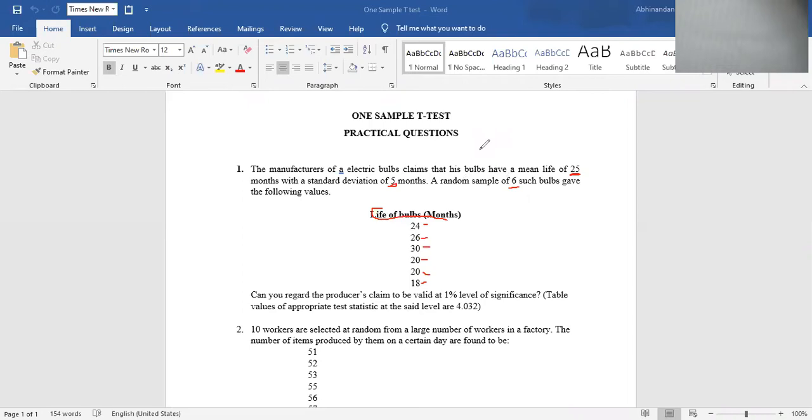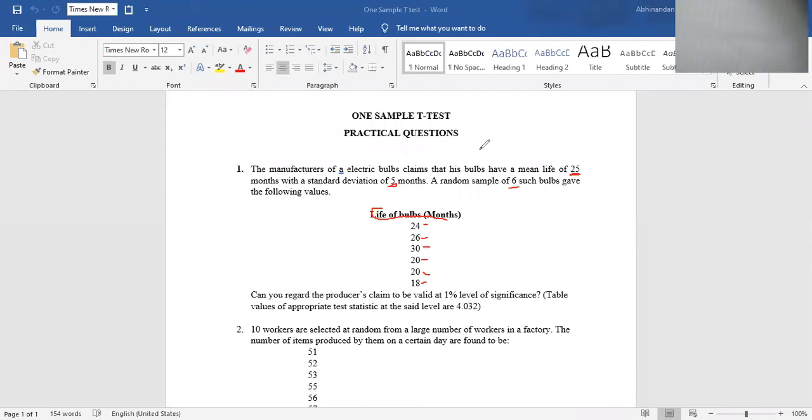What does that mean? It may expire at 30 months, or it may expire at 20 months also. So with a deviation of 5 months, the average life of electric bulbs is 25 months. He claims that, and to test that claim, 25 months and 5 months deviation, he takes a sample of 6 bulbs and tests them.